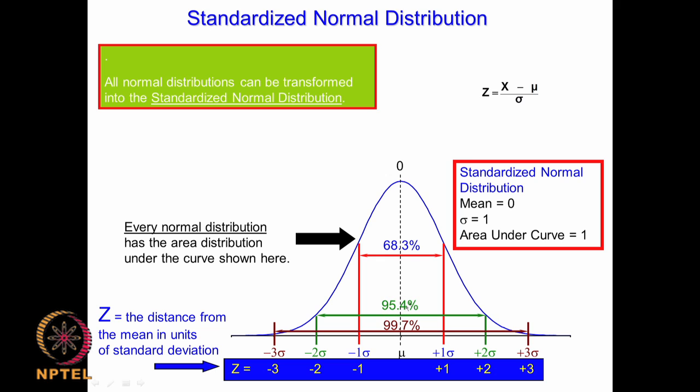Now these numbers are also very important. When you say plus or minus 1 sigma, area is 68.3%, plus or minus 2 sigma 95%, plus or minus 3 sigma 99%. These numbers will become very important, because later on you will keep on looking at this 95%, 99%. So when you say 95%, you are talking in terms of plus or minus 2 sigma. When you are talking 99%, you are talking in terms of plus or minus 3 sigma. Generally in statistics, most of the significance analysis is done around 95%, that is plus or minus 2 sigma, or 99%, that means plus or minus 3 sigma.